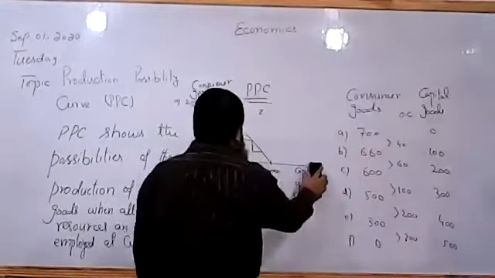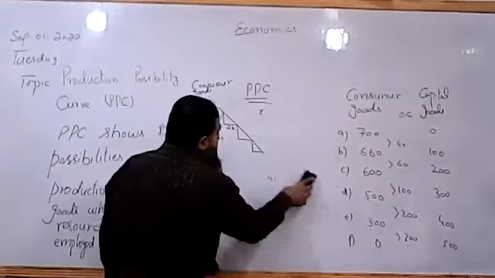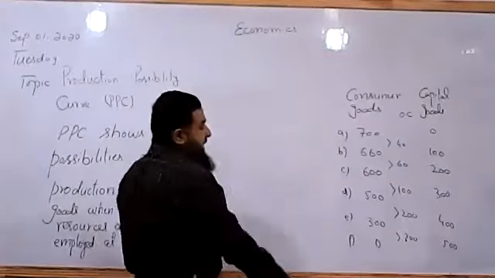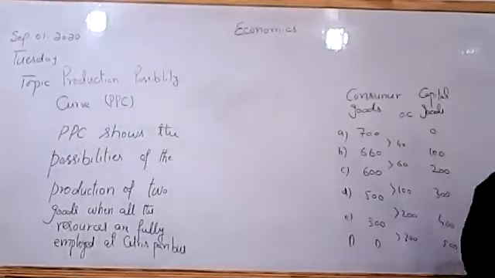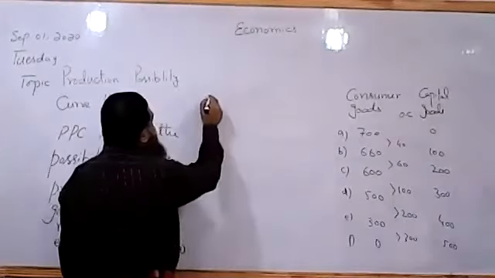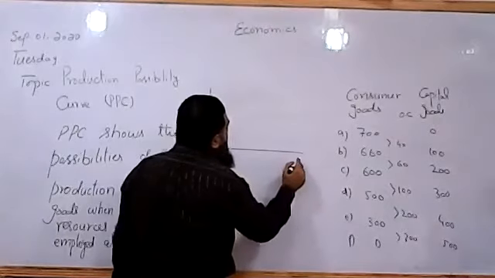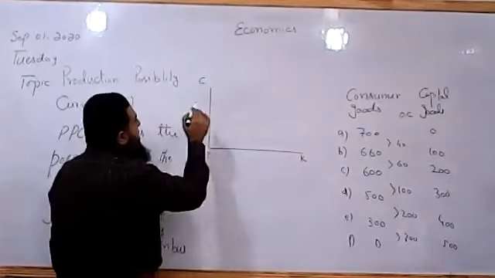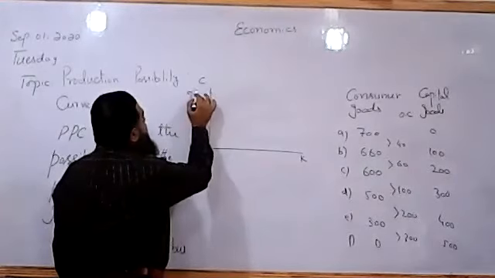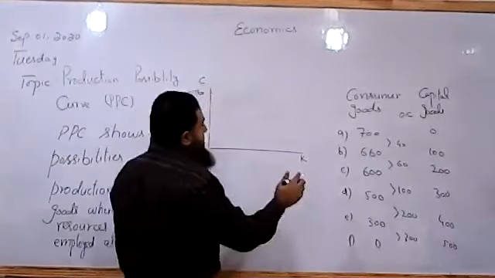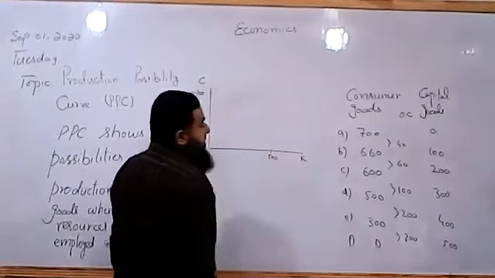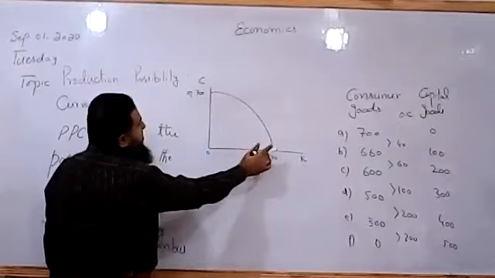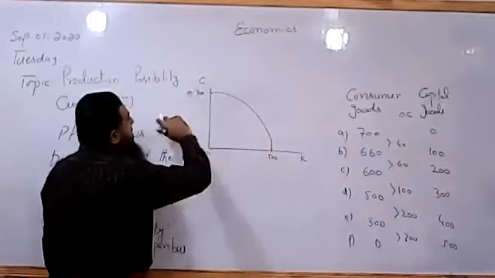If we are going to draw this opportunity cost curve or production possibility curve, we can have a different shape, which is bowed outward. Now here I am taking the capital goods represented by K. This is 0. This is consumer goods. If I say this is point A, where 700 of consumer goods are produced and a maximum of 500 of capital goods are there. If we join these points by this curve, you can see this is bowed outward.